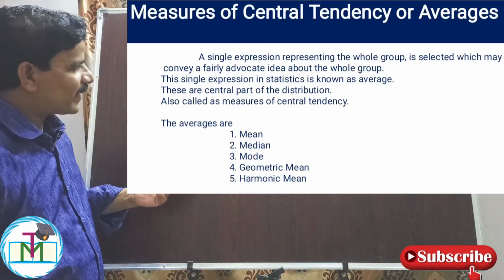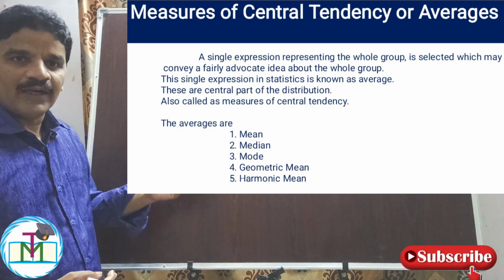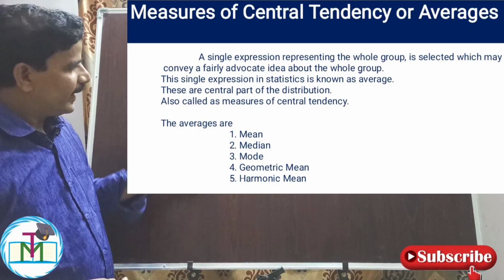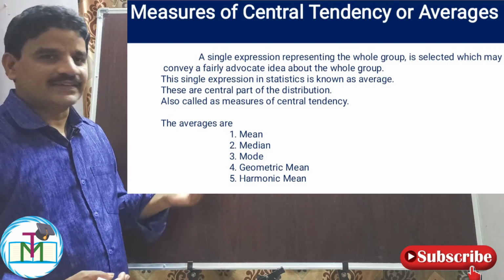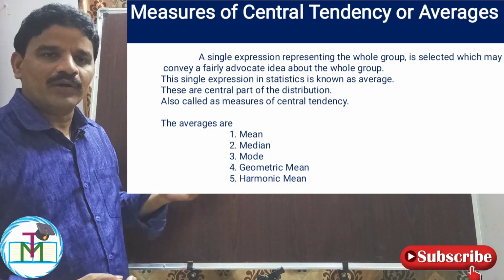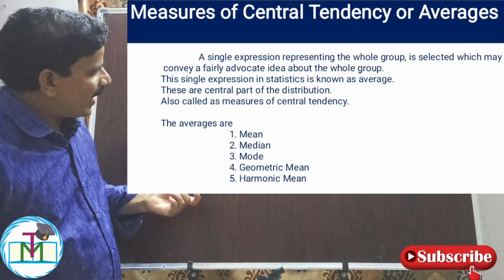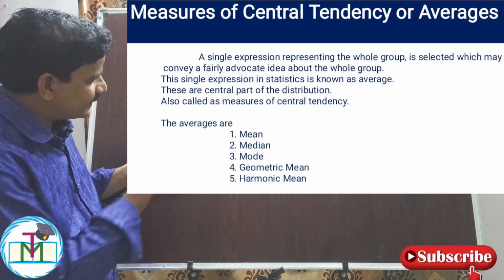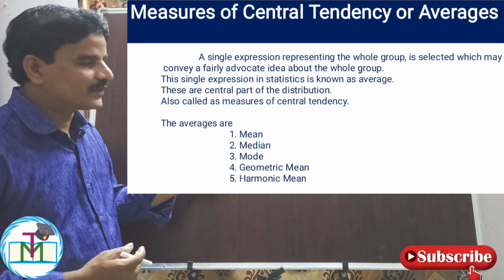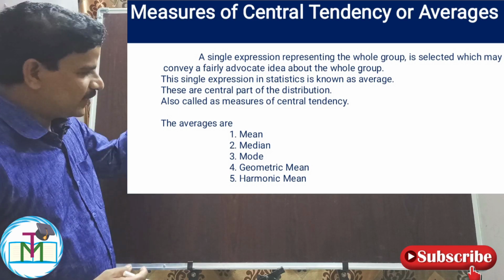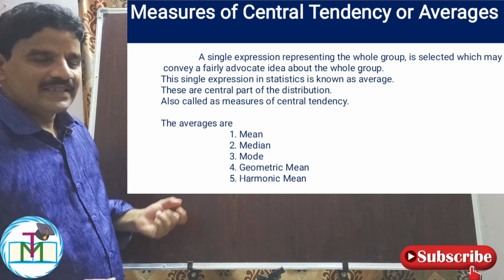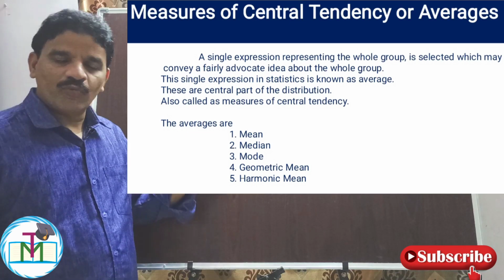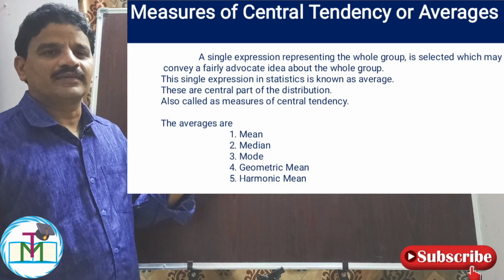Measures of central tendency are averages. A single expression representing the entire group or whole group is called a measure of central tendency or average. Averages are the central part of the distribution. We have three types of averages: one is mean, second is median, third is mode. These three are very, very important. Among the three, mean is a calculated value, therefore it is called arithmetic mean.